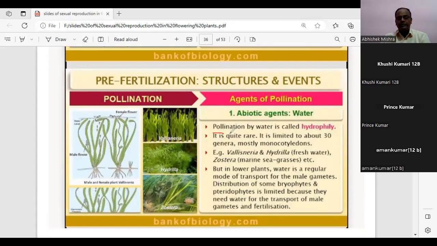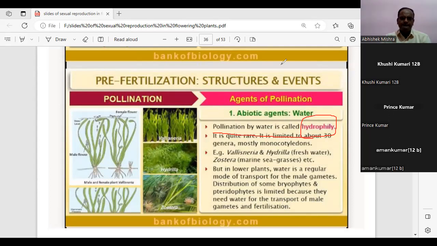Now, pollination by water has a special technical term called hydrophily. And we know, just now we discussed, anyone, can you recall, pollination by wind is called? Can you write in the chat box? All of you write in your chat box.